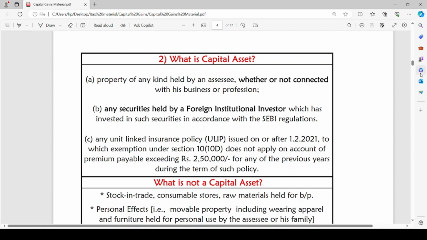If such unit-linked insurance policy is to be considered as capital asset, the conditions to be satisfied are it has to be issued on or after 1st February 2021. And there is no exemption under section 10 applicable to such policy. And also the premium payable is exceeding Rs 2,50,000 for any of the previous years during the term of such policy. If these three conditions are met, such unit-linked insurance policy will be considered as capital asset.